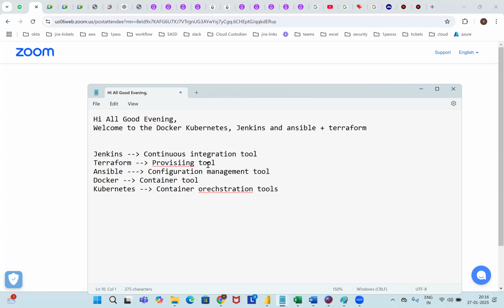We are going to learn it all with real-time scenarios. That's one of the main things I want to say.